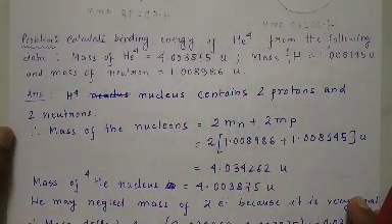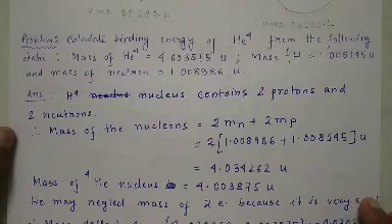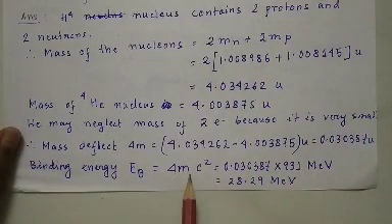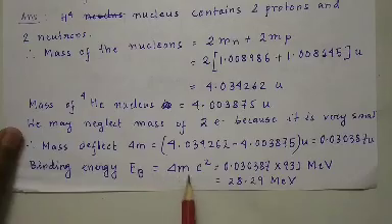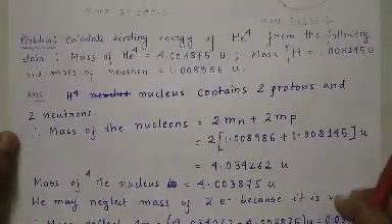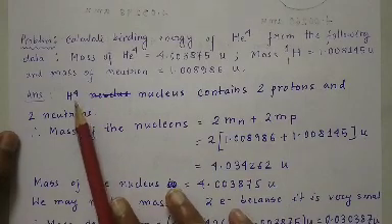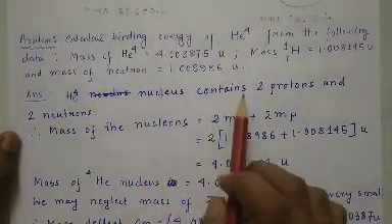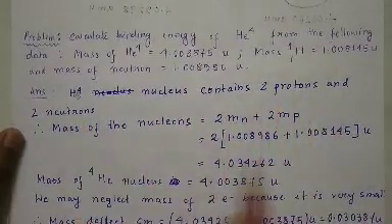And we have to calculate the binding energy. We know the formula for binding energy is EB equals delta M into C square, where delta M is the mass defect. So at first we have to calculate the mass defect. The helium-4 nucleus contains 2 protons and 2 neutrons, that we know.